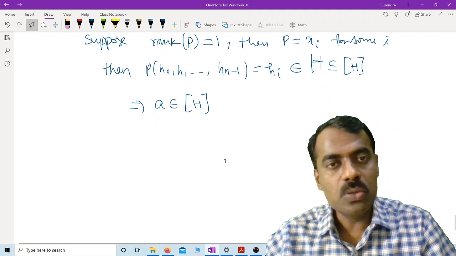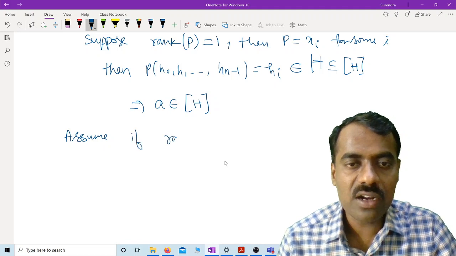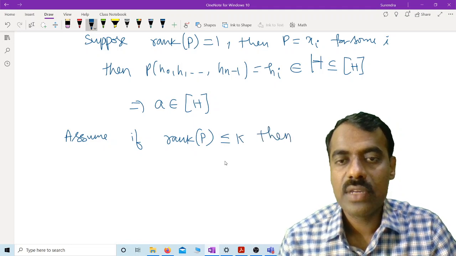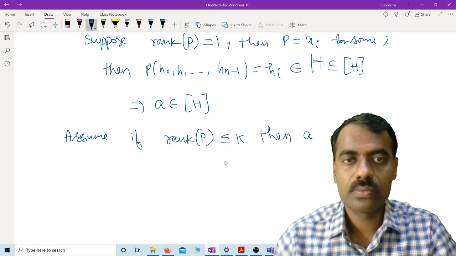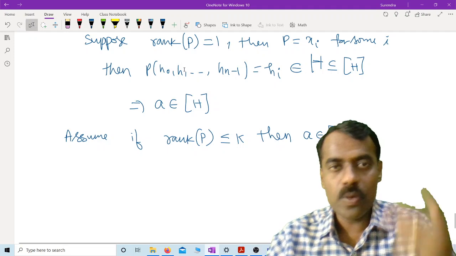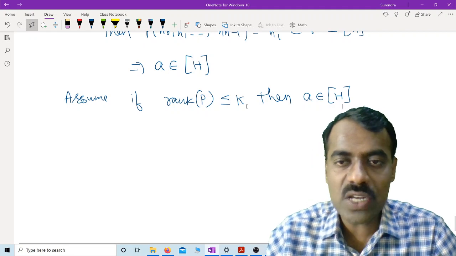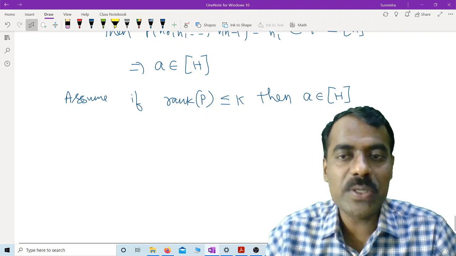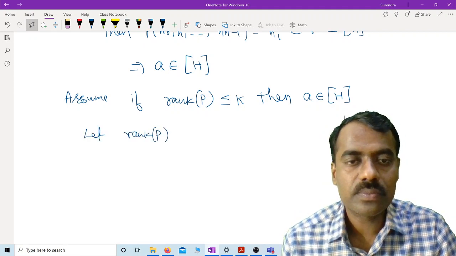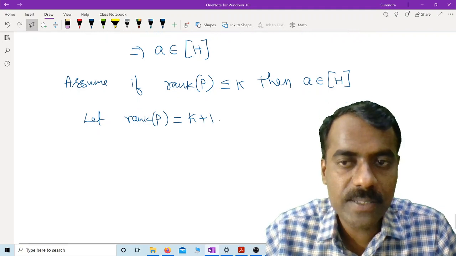Now assume that it is true. So assume that if the rank of P is k or less than or equal to k, then our a belongs to this sublattice. So we are trying to prove by mathematical induction. We have proved that whenever the rank of P is 1, it is true. So assume that if the rank of P is less than or equal to k, at that time a belongs to the sublattice. Now we want to prove it for rank of P equal to k plus 1. At that time also we want to show that a belongs to it, right?